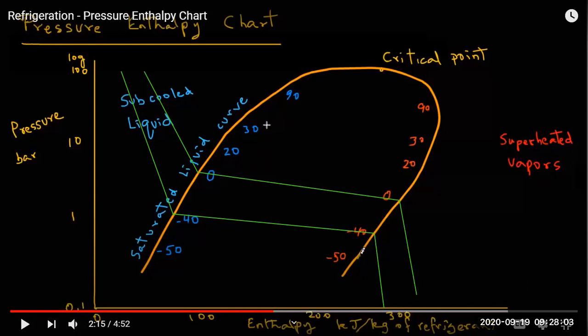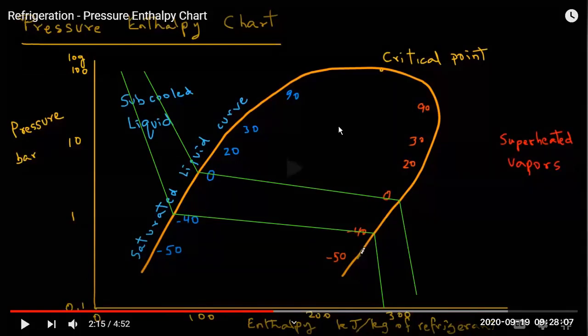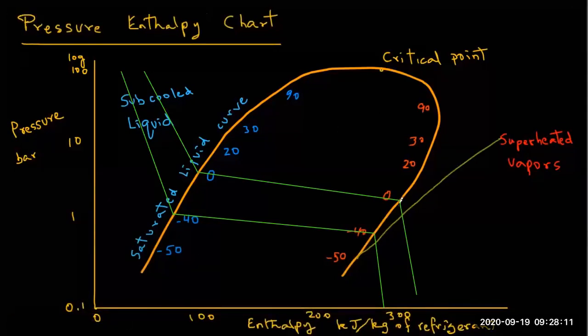So let's see further what are the other things in your pressure enthalpy chart. Then from this, the right hand curve, we have the entropy lines, or the randomness lines. All the entropy lines are also going towards the right, angled towards the right.